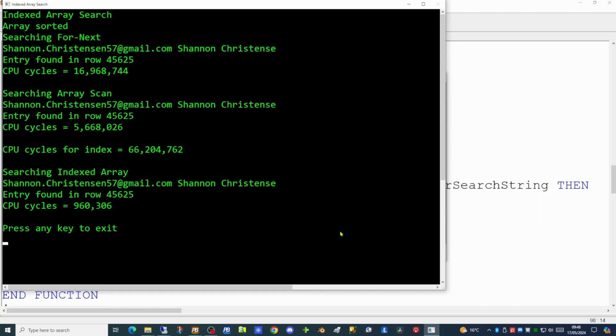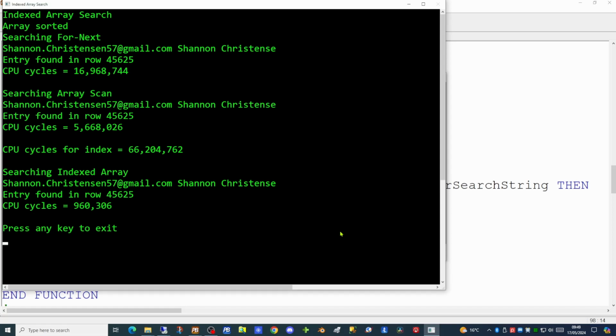So there we have our scans in place. The for next loop is taking almost 17 million CPU cycles. The array scan is now down to 5 million cycles. However, our indexed array scan is less than 1 million CPU cycles. However, it did have an overhead of 66 million CPU cycles to generate the index.